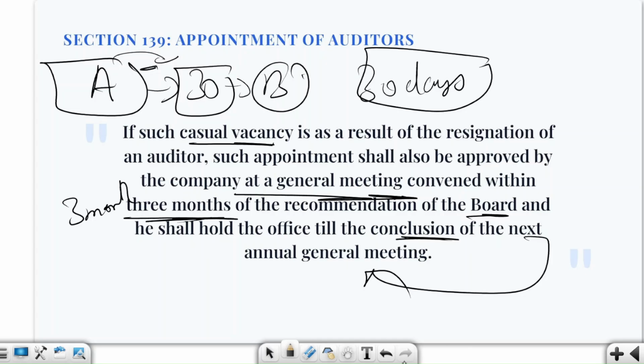B. And here what will happen now? Because the vacancy arose due to the resignation of Mr. A, members must approve B, and the general meeting must be held within how many days? Within 3 months of the board's recommendation, and then he will be continuing, who? Mr. B, his office till the conclusion of the next AGM. Fine.